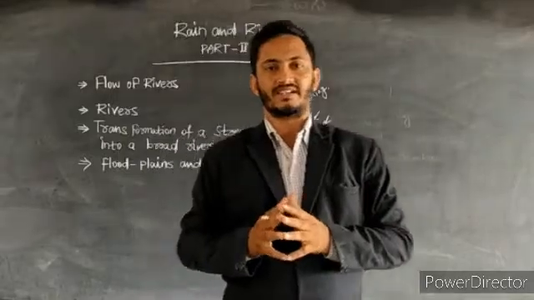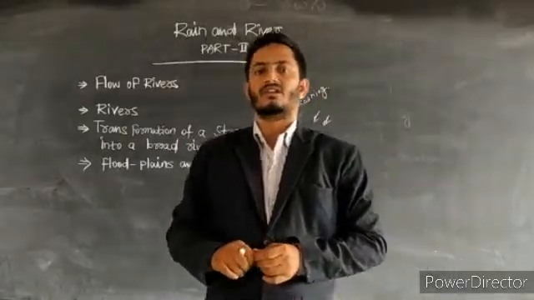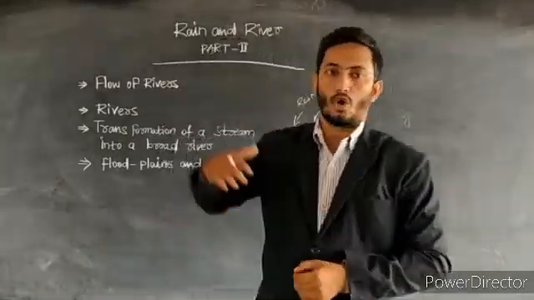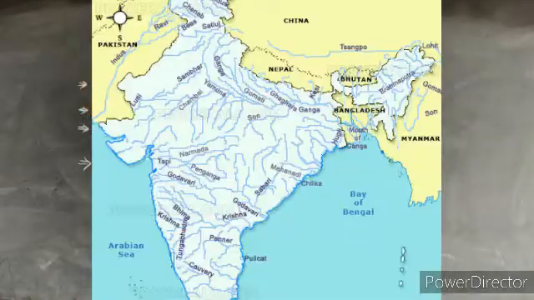When it happens, we can see the two rivers which originated in Maharashtra. River Godavari also originated in Maharashtra. River Krishna also originated in Maharashtra.